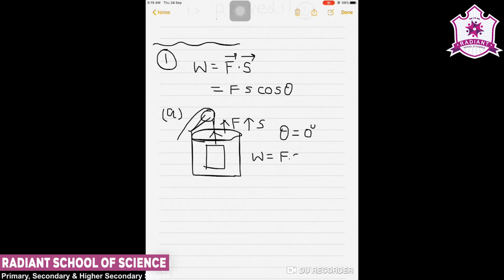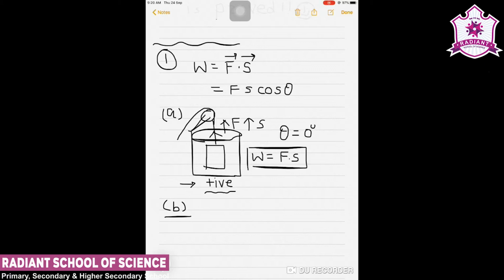If theta is 0, we can say that W equals F into S cos 0. Cos 0 is 1, that is, work will be F into S. So we can say that it is positive work done. So in the first case the work done is positive. So this is the first case that we are given.